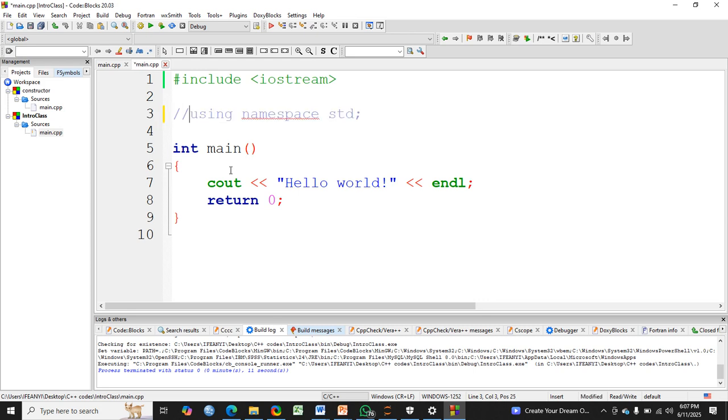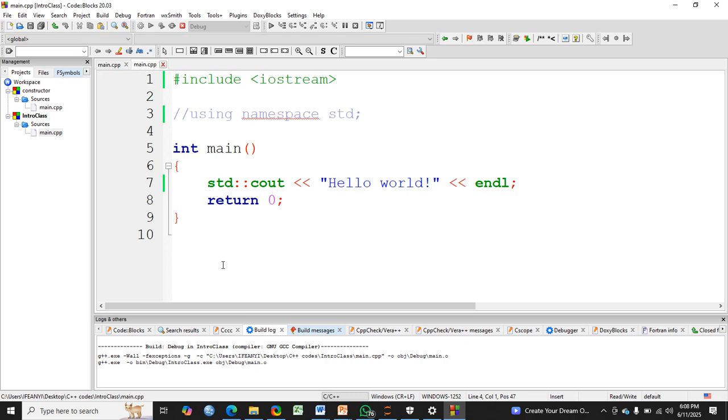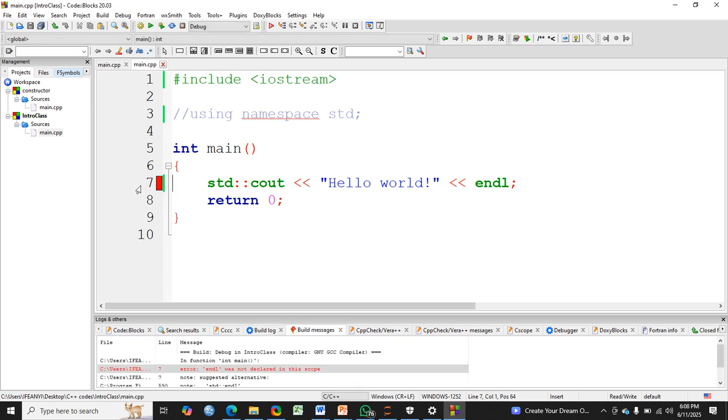Then finally, what if I don't want to use namespace? I will have to write std:: to tell it that cout is found in std. cout is found in std. I will run it, I will still have an error, sure. Alright, where is the error coming from? The error is telling me that endl is not declared, which also means endl is also inside std. So I will also mark it. So I will run the program again.